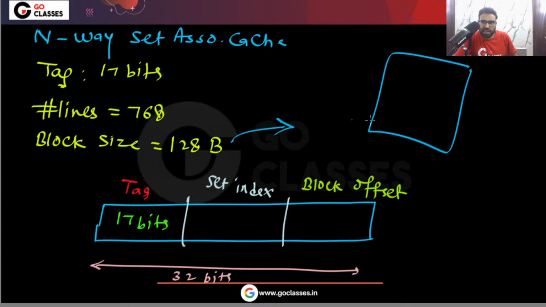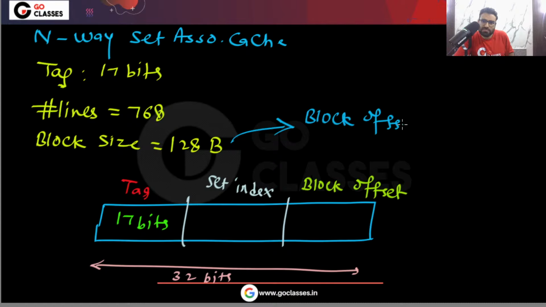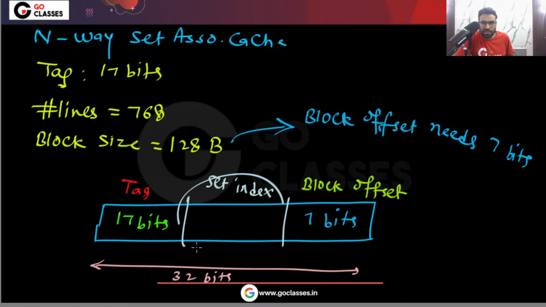So if I want to identify one of the bytes, then how many bits do I need? That will be 7 bits. So you can see that block offset needs 7 bits. Okay, so here you need 7 bits. And tell me, for set index, how many bits will be remaining? So that will be 32 minus 17 minus 7, these many bits.